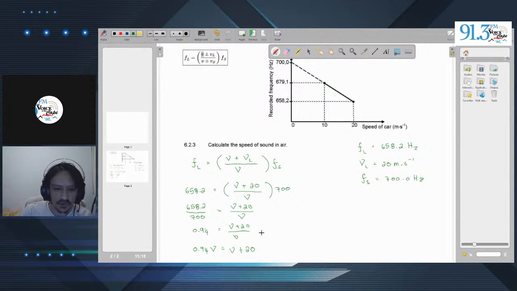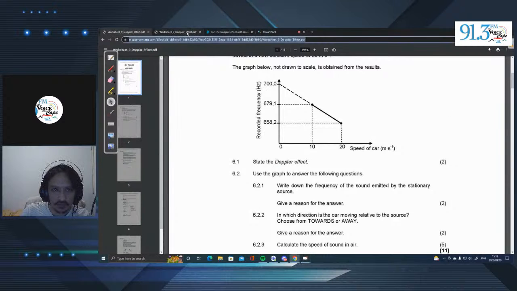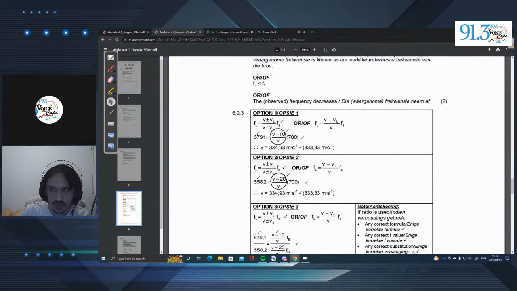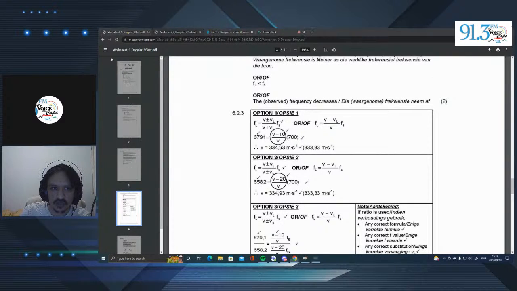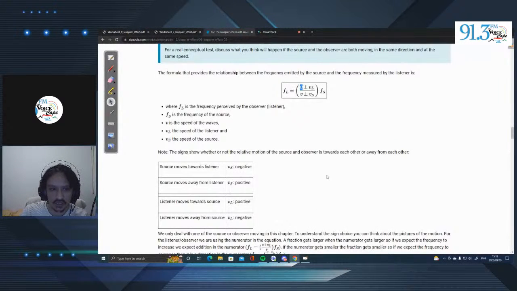Now, what do we do from here? Well, if we look at the memo, okay, so an important piece of information: I made a little error here. We need to determine whether or not we need to use plus or minus. If I use plus, I'm actually going to get a negative answer, which is incorrect. So how do we know from the get-go whether to use plus or minus? Well, let me show you.